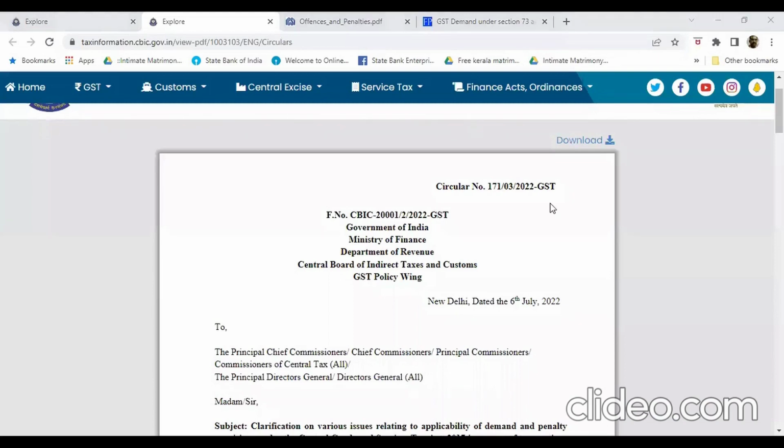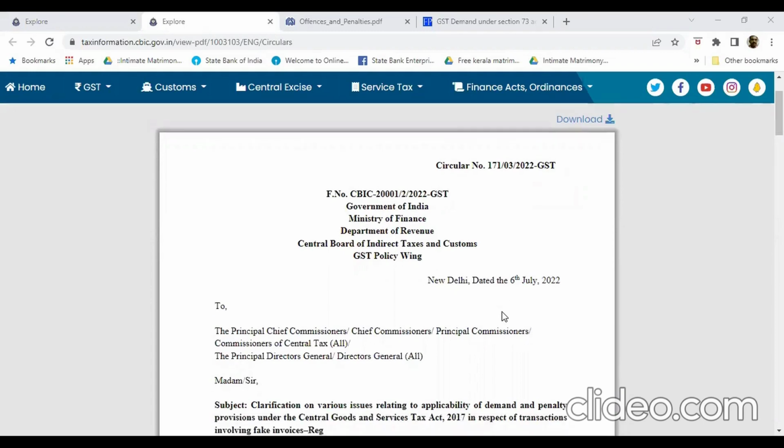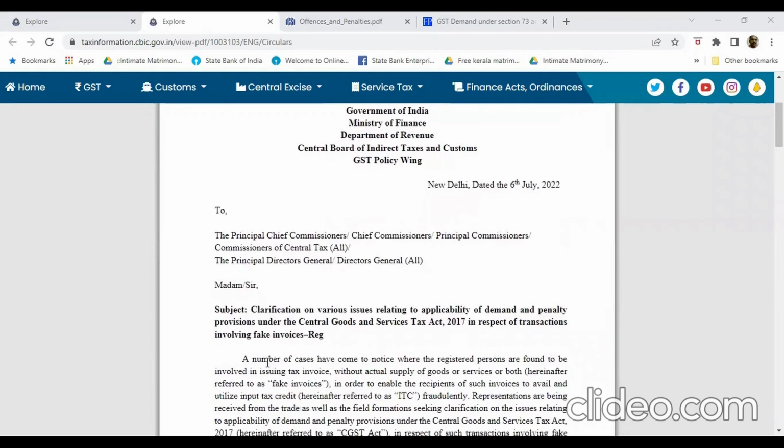Circular number 171/03/2022-GST dated 6th July 2022. The subject is clarification on various issues relating to the applicability of demand and penalty provisions under the Central Goods and Services Tax Act 2017 in respect of transactions involving fake invoices.